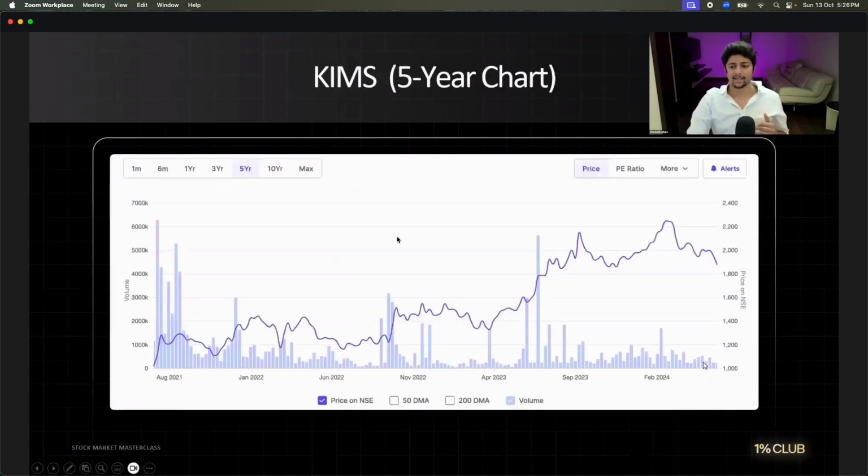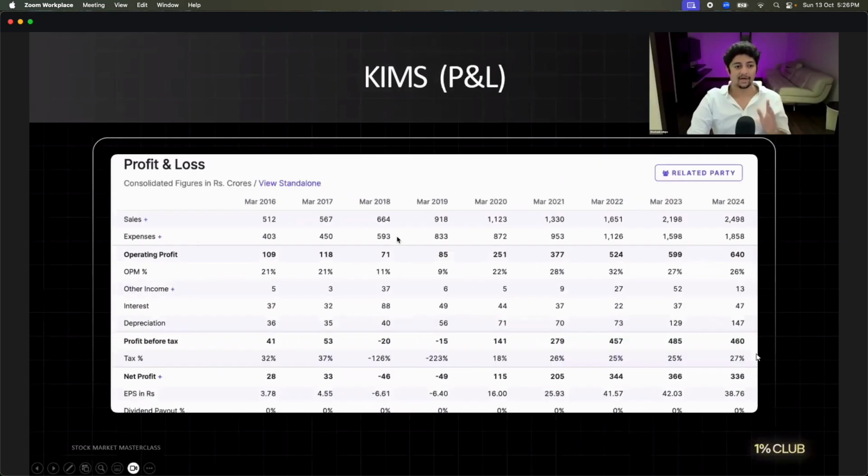Let's go down. Look at the stock price. It has definitely gone from 1,000 rupees to 1,800 in the last 3 years. This is a 3-year chart because it just came out of IPO recently. Let's look at the sales from 2016: 512, 567, 664, 918, 1123, 1316, 2124. From 2016, they're growing. 109, 18, 71, bad. Suddenly big. Okay, fine. Last 5 years only we'll look at: 115, 205, 344, 366, 336.